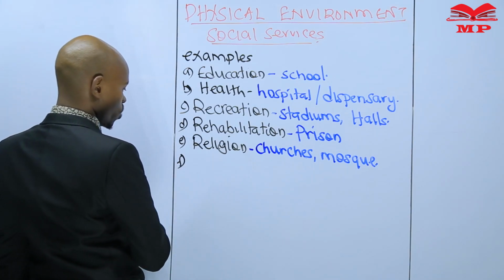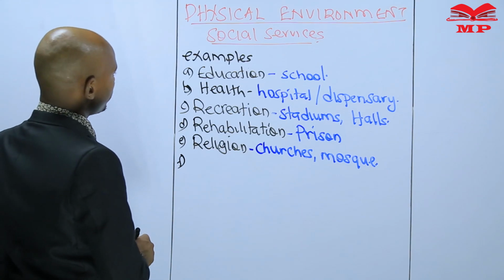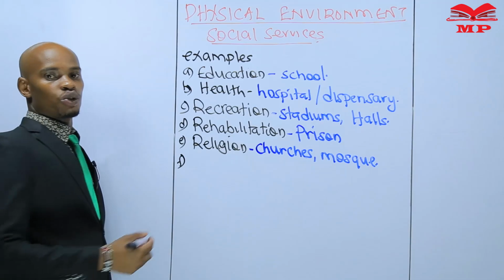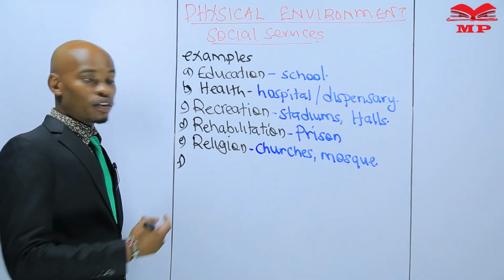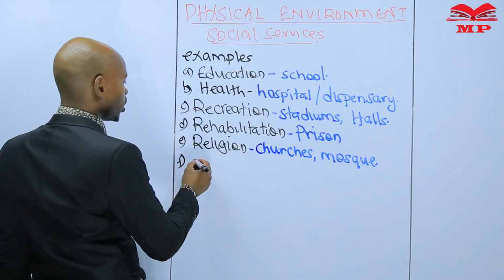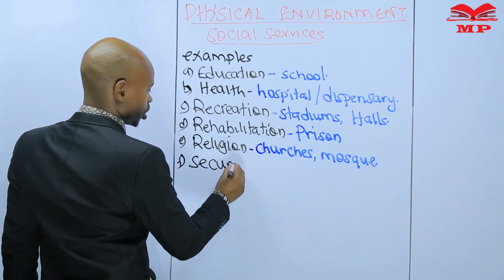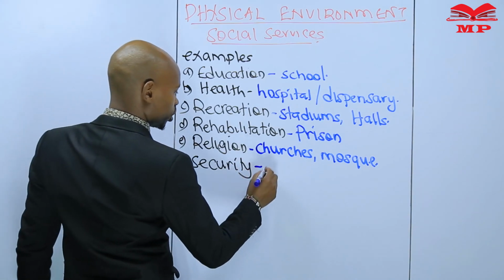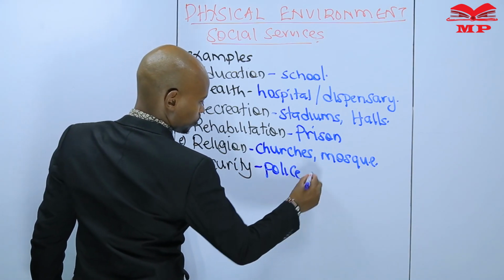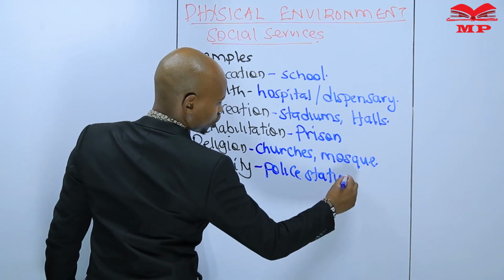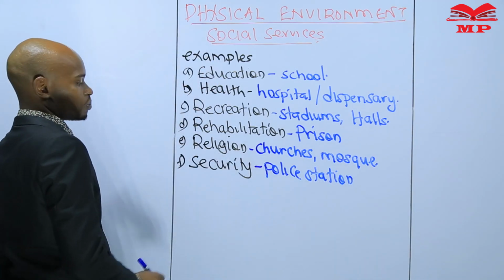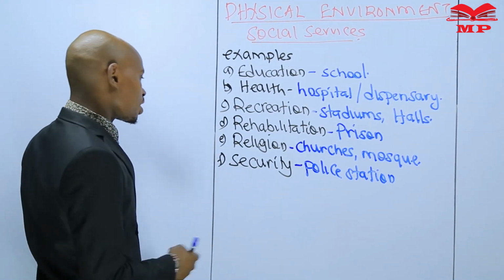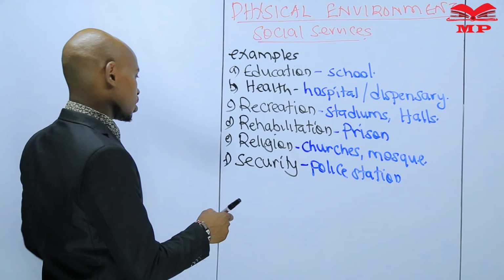Which other examples of social services? Social services are so many. For instance, there is security. What will show that there is a service of security? Police station or a police post. If there is a police station or police post, there is security as a service.